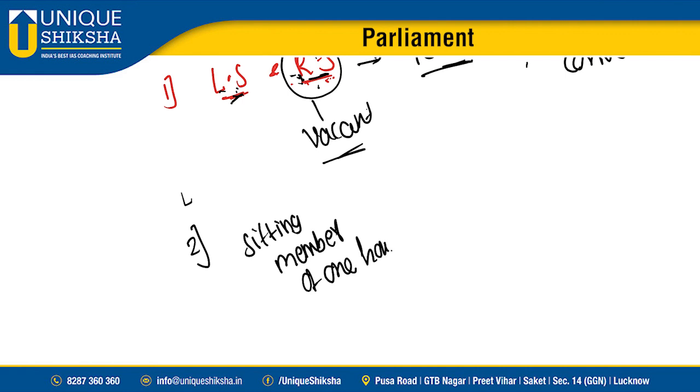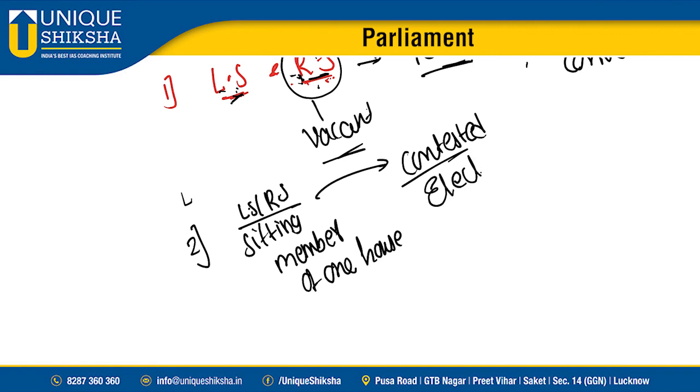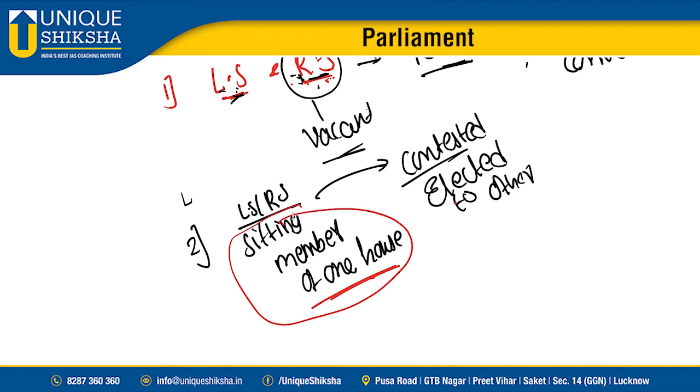You are already a sitting member of one house. This one house can be Lok Sabha or Rajya Sabha. But you contested again and got elected to the other house. Here also, within 10 days you need to communicate. If you fail to communicate, your seat in the first house becomes vacant. Suppose imagine already you are a member of Lok Sabha and you contested for a Rajya Sabha seat. You need to communicate to the presiding officer which house you will choose. If you fail to choose any house, your seat in the first house becomes vacant. Clear?